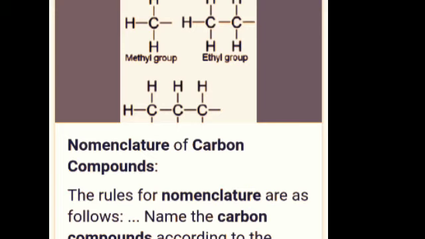Those names are called common names. For example, the sources of the names of the first four alkanes are methane, ethane, propane and butane. The names of the alkanes thereafter were given from the number of carbon atoms in them.